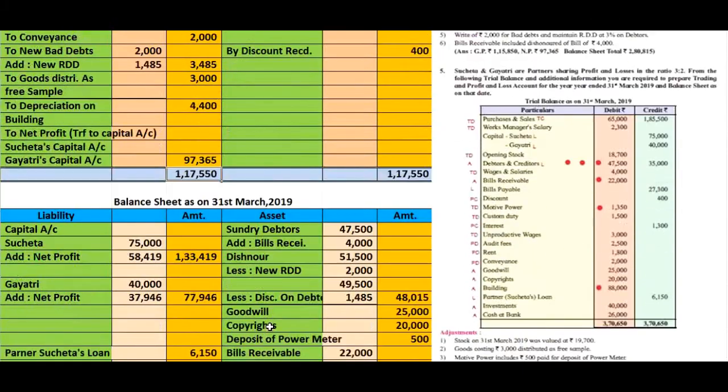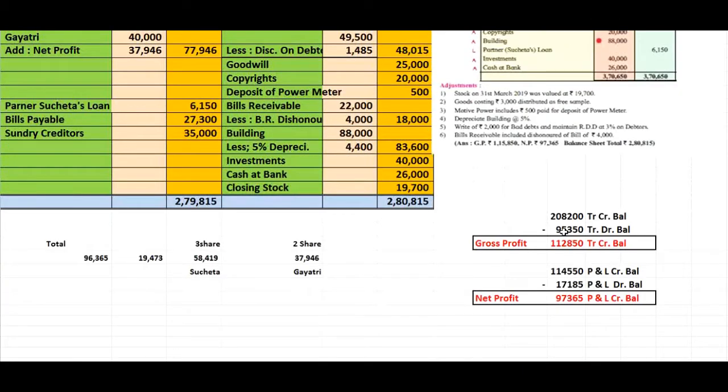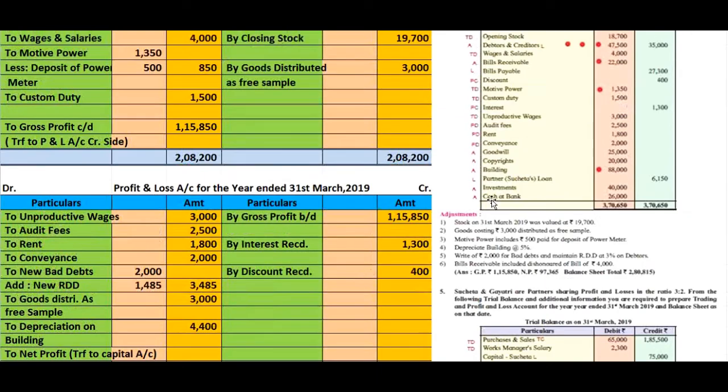Okay, let me see the next adjustment, the posting of the audit fees, that is audit fees rupees 2500, directly posted into the profit and loss account debit side.